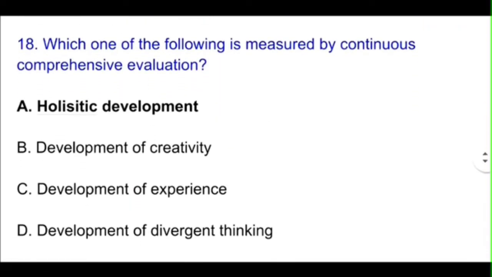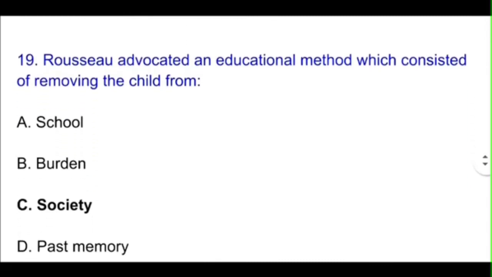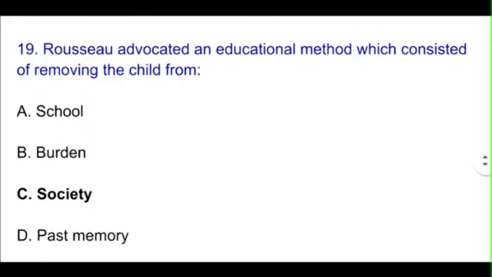Question number 18. Which one of the following is measured by continuous comprehensive evaluation, that is CCE? So the correct option will be option A, holistic development. The primary aim of continuous and comprehensive evaluation is holistic development of the child. Okay, next one, question number 19.